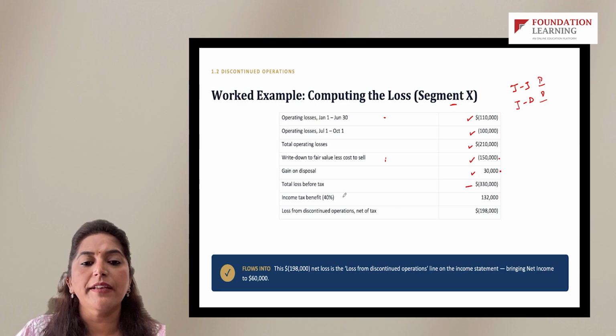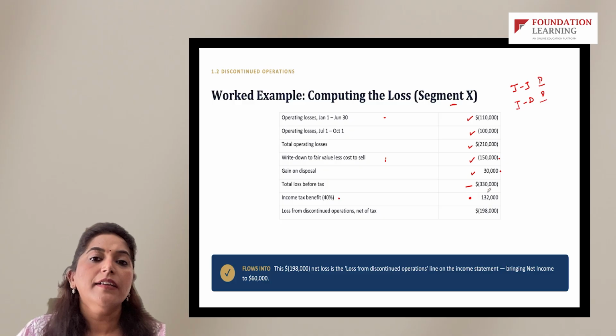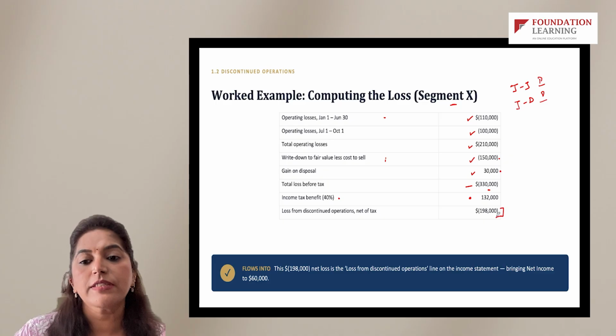Income tax benefit at the rate of 40%, right? So the company saved 40% tax on $330,000. Eventual loss from discontinued operations is 198,000.